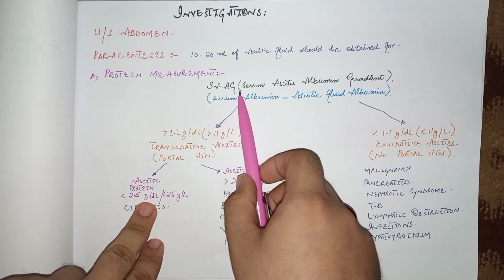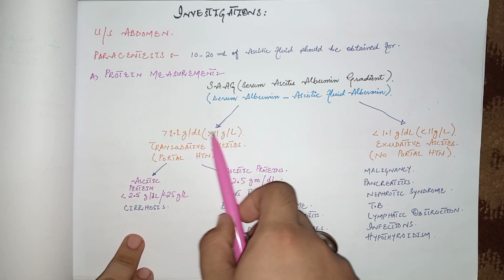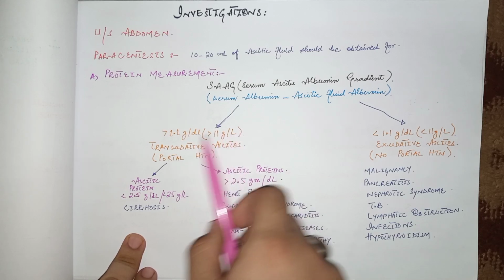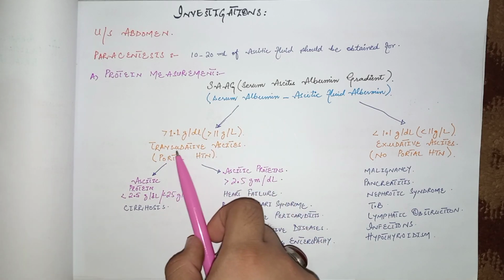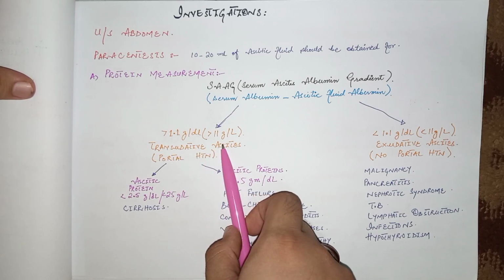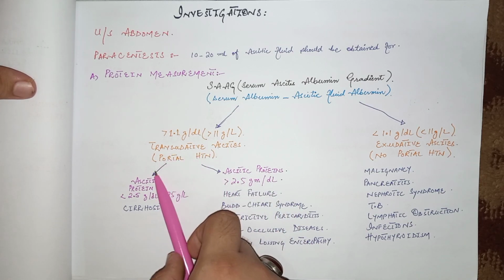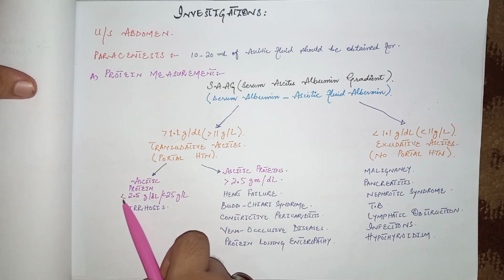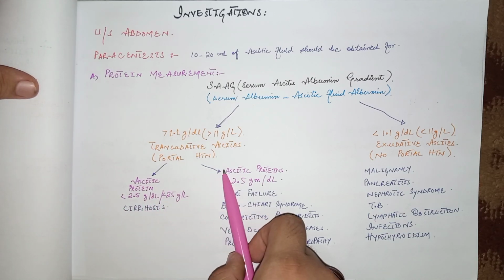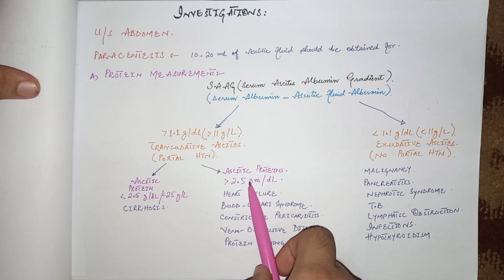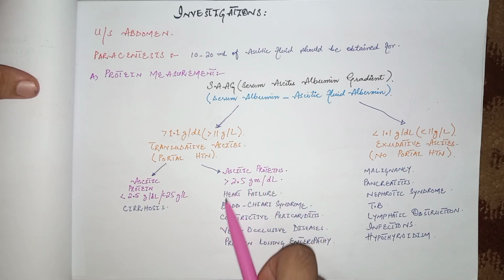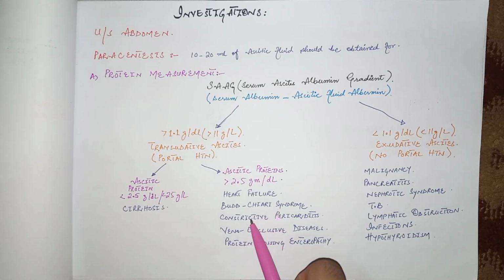If this gradient is more than 1.1 gram per deciliter or 11 gram per liter, then the fluid is transudative. That is, this fluid has very low levels of protein, and the cause is portal hypertension. Then this portal hypertensive cause is further classified by ascitic proteins. When below 2.5 gram per deciliter, the cause is cirrhosis. And if the ascitic fluid proteins are greater than 2.5 gram per deciliter, then the cause may be heart failure, Budd-Chiari syndrome, constrictive pericarditis, veno-occlusive disease, and protein losing enteropathy or malnutrition.